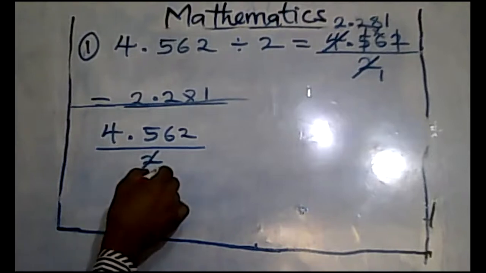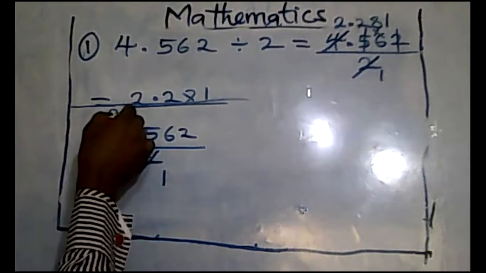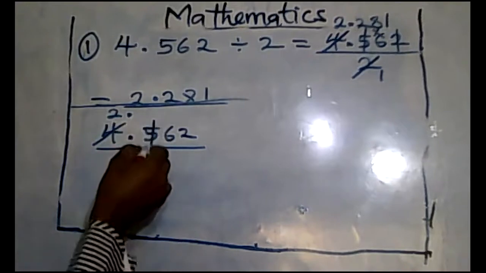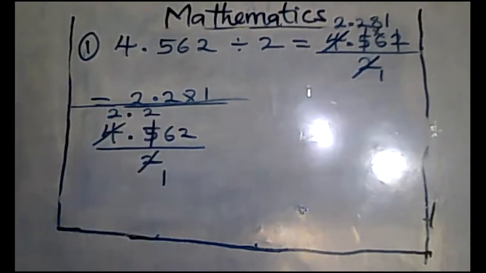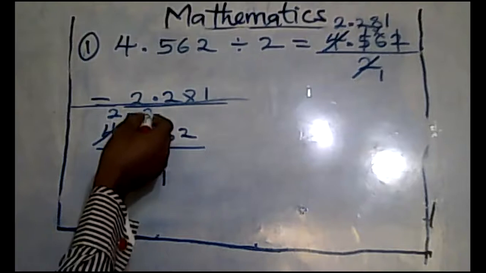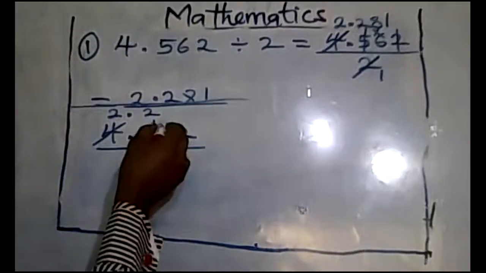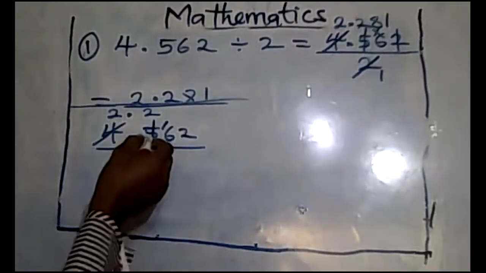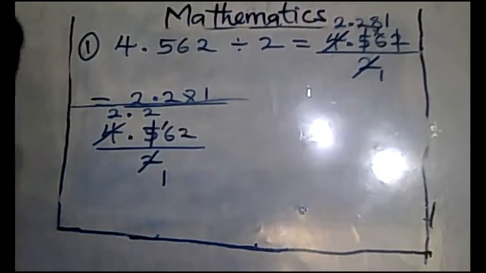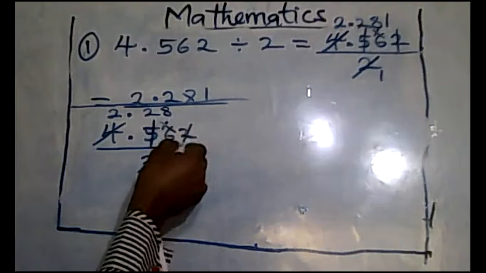2 divided by 2, 1, okay? 2 in 4, 2. Bring up your point over here. Are you following? Good. Then the next thing you say, 2 in 5 is 2. Write the answer above the number as you divide. Remainder 1, because 2 times 2 is 4. Take away 4 from 5, you are left with 1. Bring that 1 here, in between the number you divided and the new one. So 1 and 6 become 16. Then say 2 in 16 is 8. Then 2 in 2 is 1.